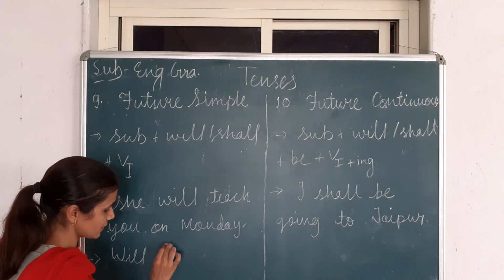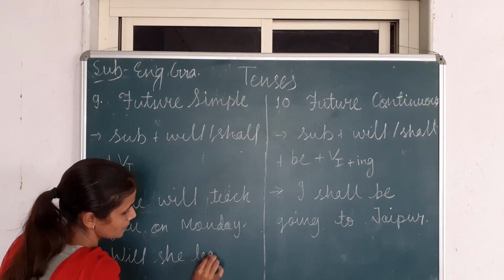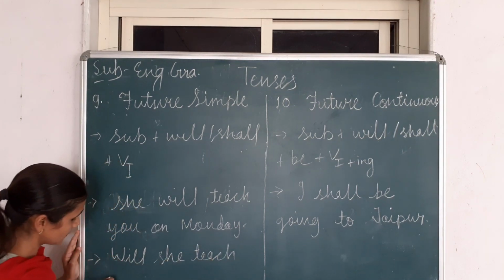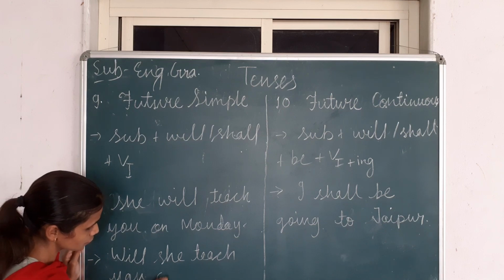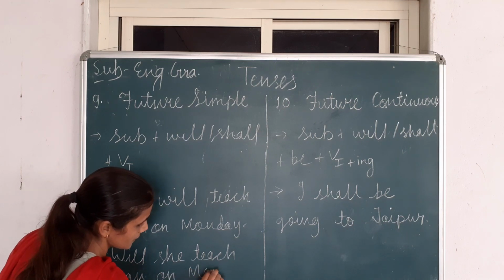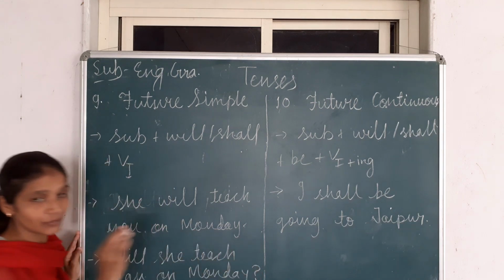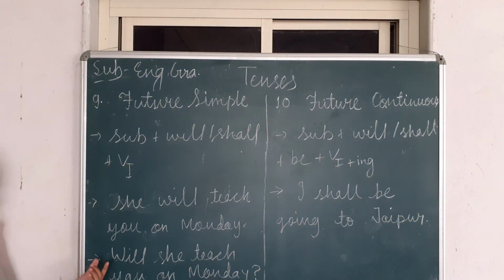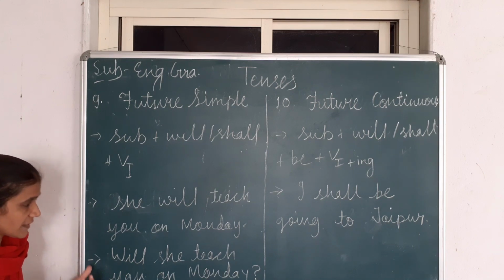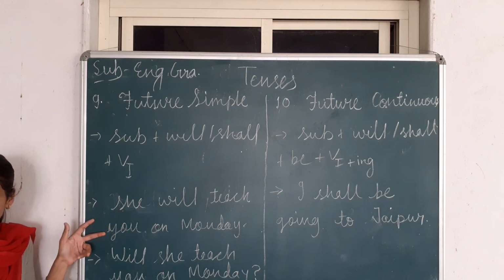Will, then subject, then the main verb, then the remaining part: will she teach you on Monday? And the important thing is that at the end there should be a question mark. Clear? So that is the example of an interrogative sentence.